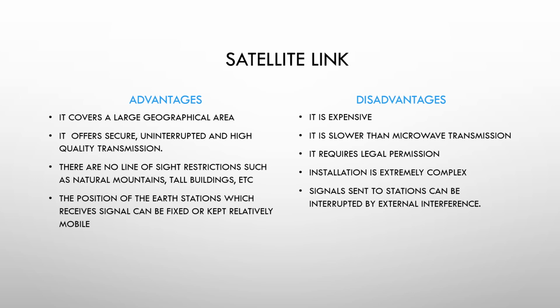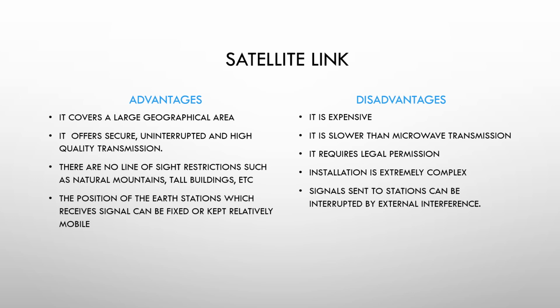There are no line of sight restrictions such as natural mountains, tall buildings, etc. So this satellite allows us to communicate without any obstruction from solid objects like mountains, buildings or any solid objects. The position of the earth station which receives the signal can be fixed or kept relatively mobile.